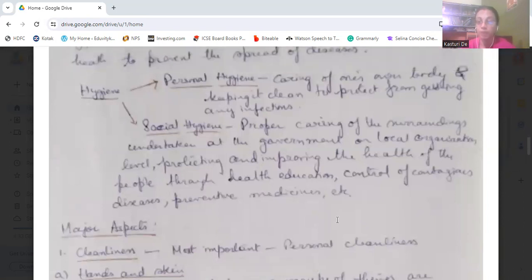So the local government bodies will protect and improve the health of the people by giving health education, controlling contagious diseases, and giving preventive medicines to the whole society, so that the society remains protected from any kind of large infections.